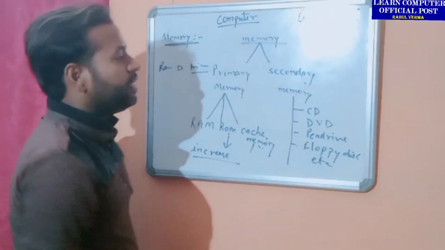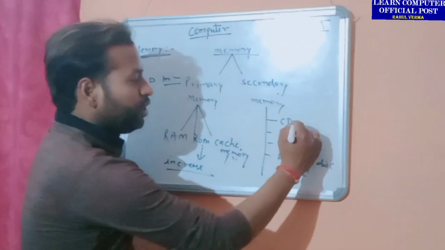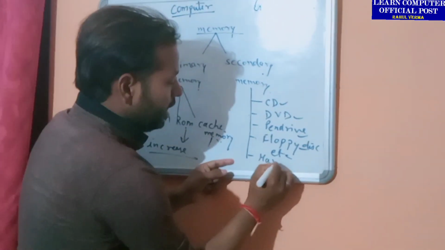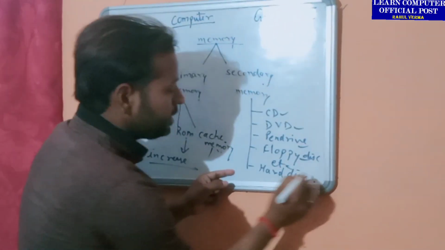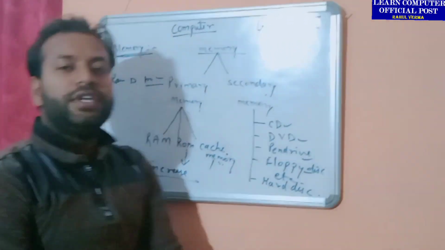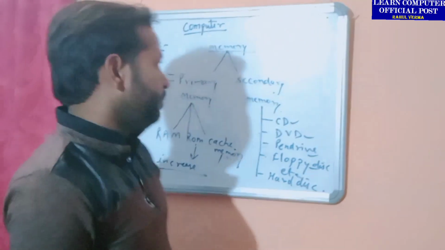Now let's come to secondary memory. There are lots of examples of secondary memory like CD, DVD, pen drive, floppy disk, even hard disk, which is mostly used nowadays in computers, right? These are the examples of secondary memory which allows us to save data permanently for a long time.